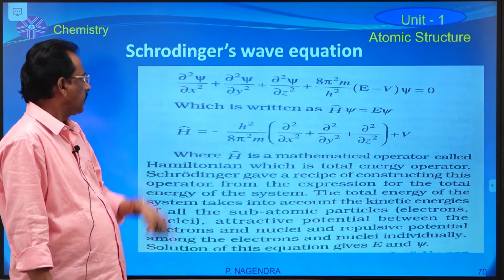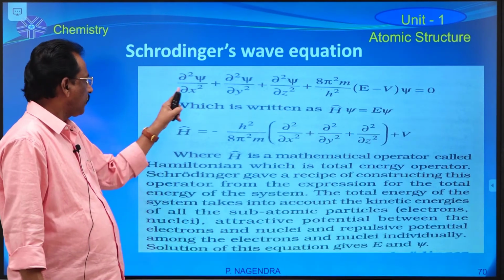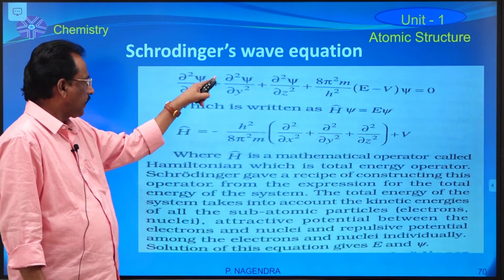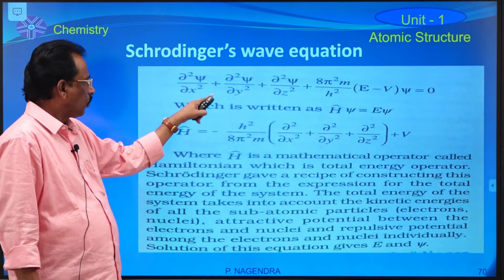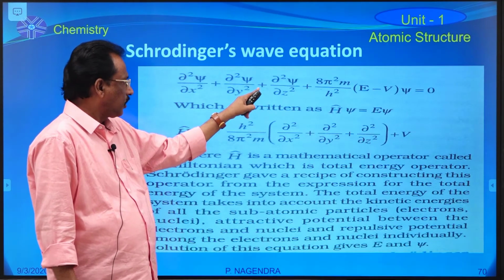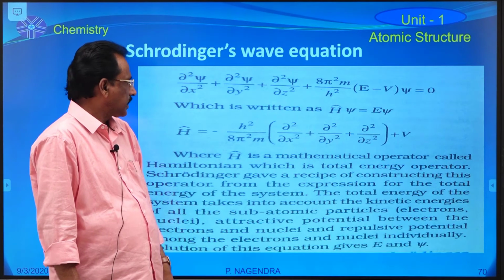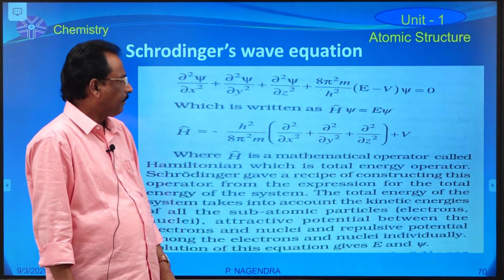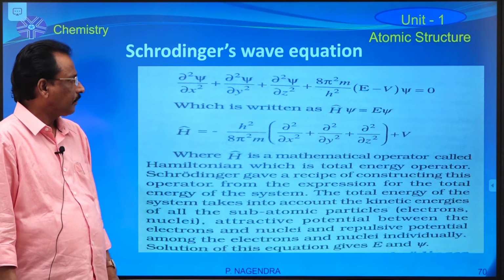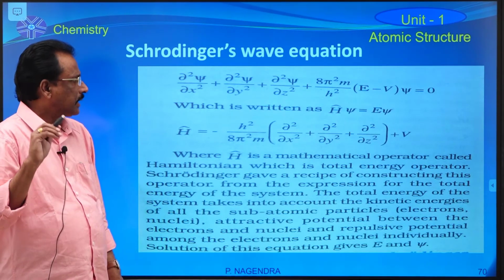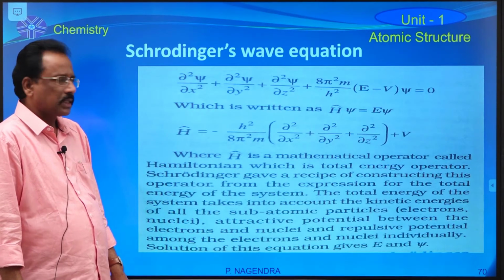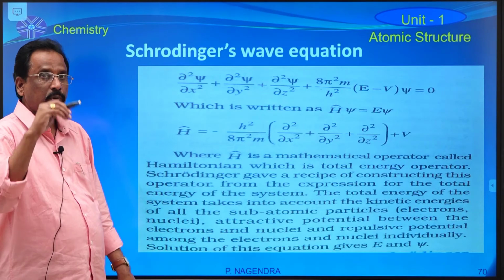Dou square psi by dou x square plus dou square psi by dou y square plus dou square psi by dou z square plus 8 pi square m by h square into (E minus V) into psi is equal to 0, which is known as Schrödinger's wave equation, like de Broglie's wave equation.